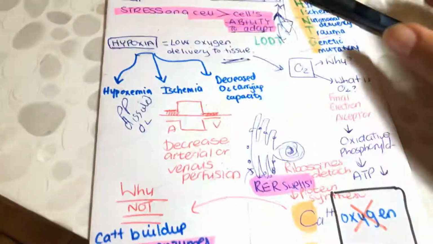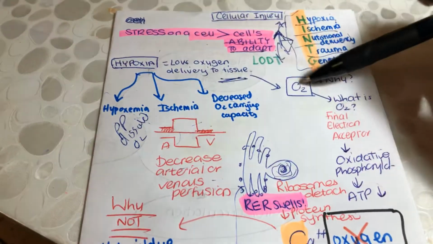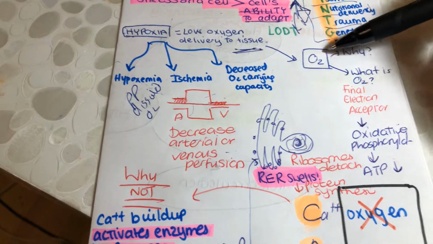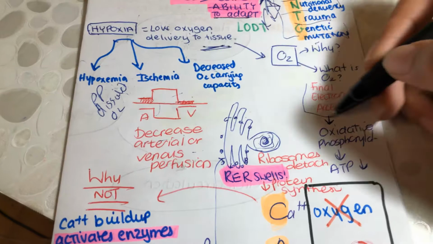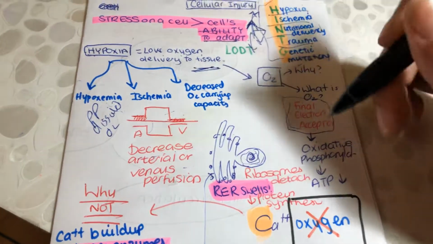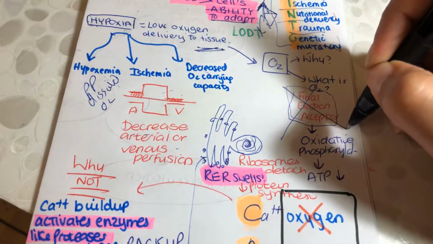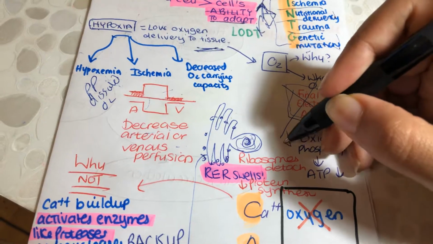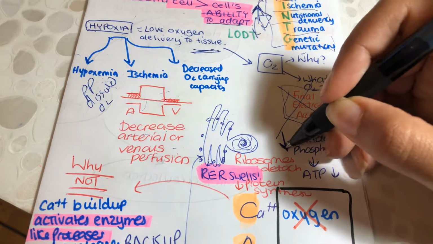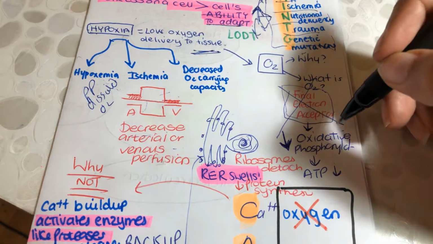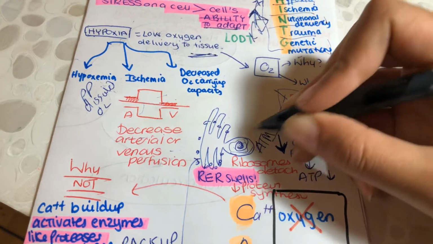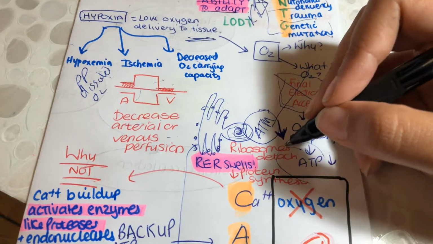Okay, why is hypoxia so important? Well, in hypoxia you have oxygen, and oxygen's your main guy. Oxygen has a very important function as the final electron acceptor in the electron transport chain. Without this final electron acceptor, there will be a decrease in oxidative phosphorylation, which is our ATM for our cash. Remember, ATP is our currency in the cell.